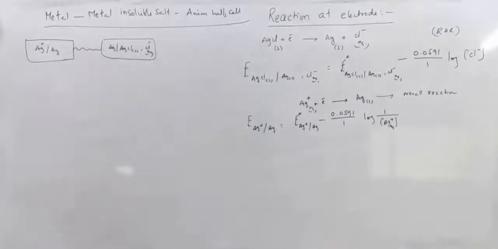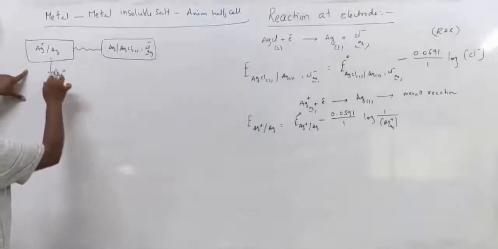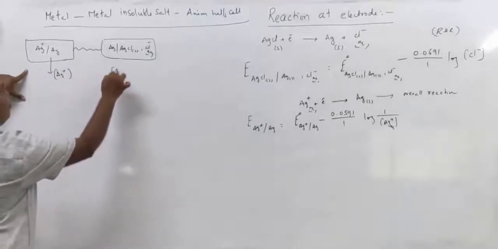So let us suppose that in both the half cells, Ag+ ion concentration is the same.